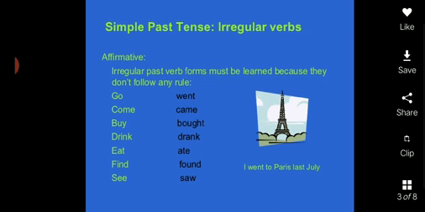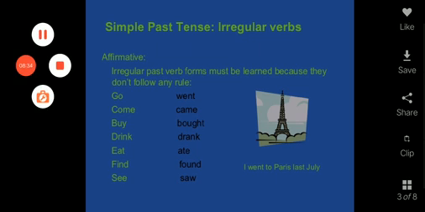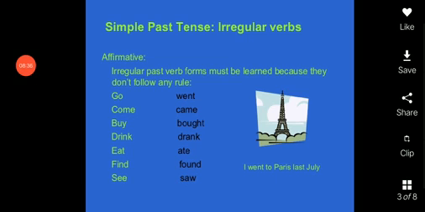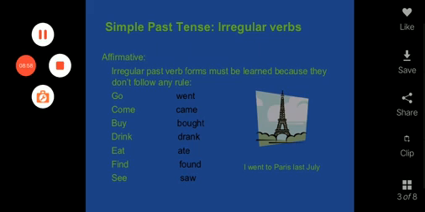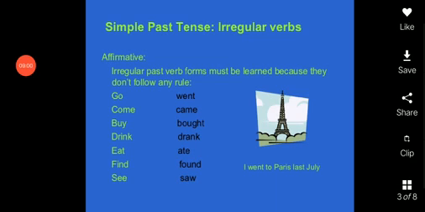Irregular verbs: be becomes was or were. Buy becomes bought. Come, came. Do changes into did. Eat into ate. Find into found. Go becomes went.